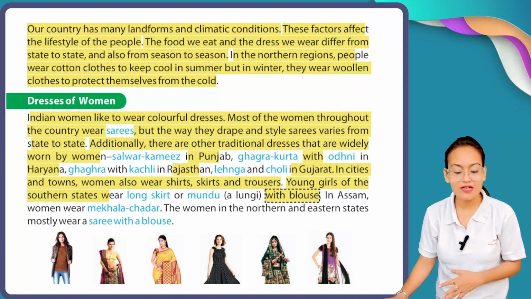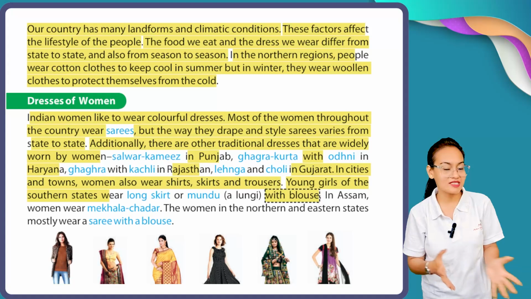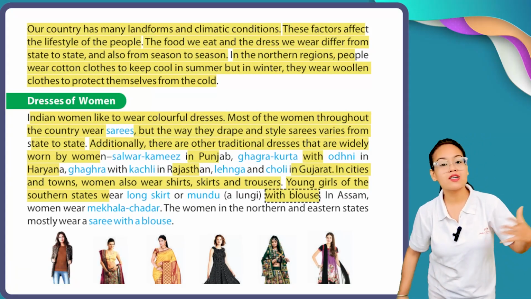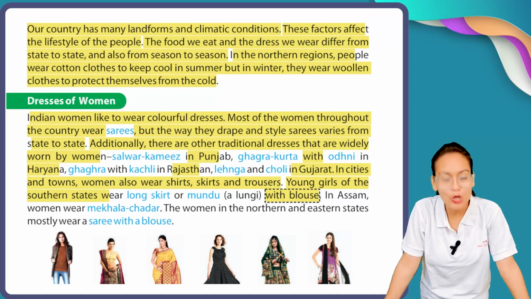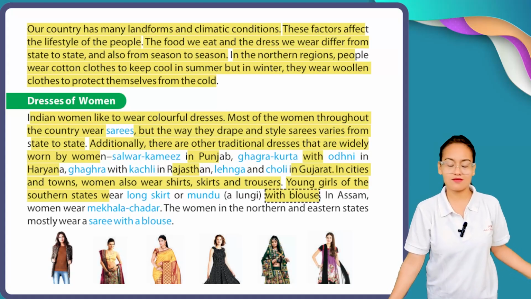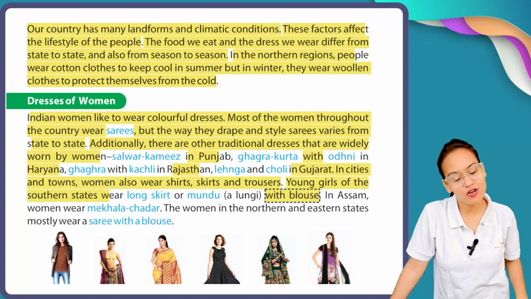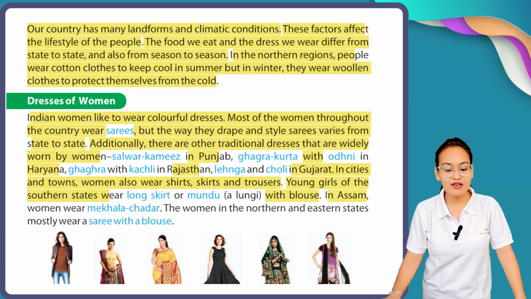Similarly, if I talk about the southern states, the young girls wear a long skirt or mundu. Mundu means lungi, a cotton type of cloth used for draping the lower portion of our body. Similarly, in Assam, women wear mekhla chadar.